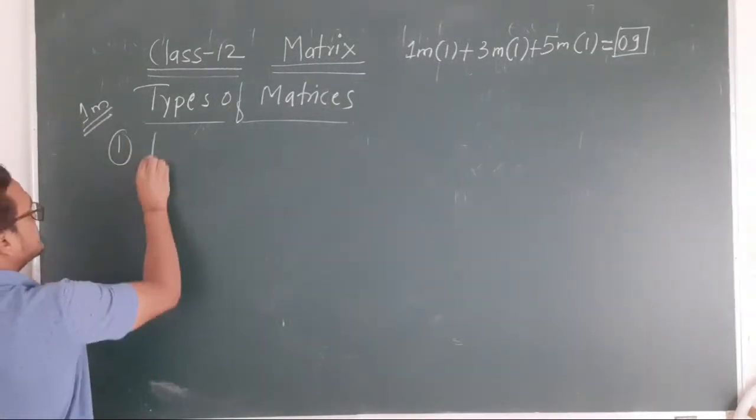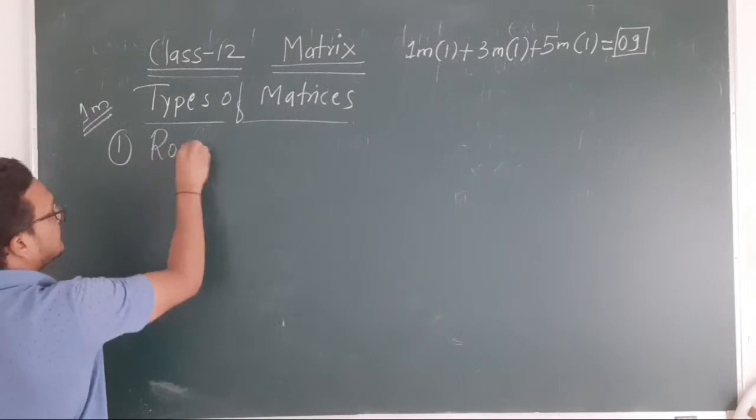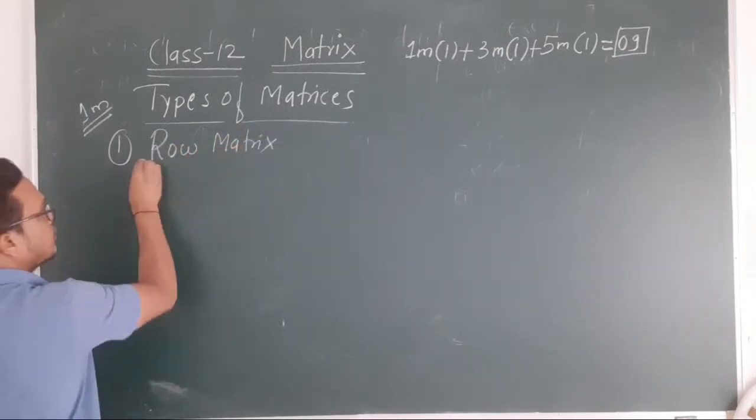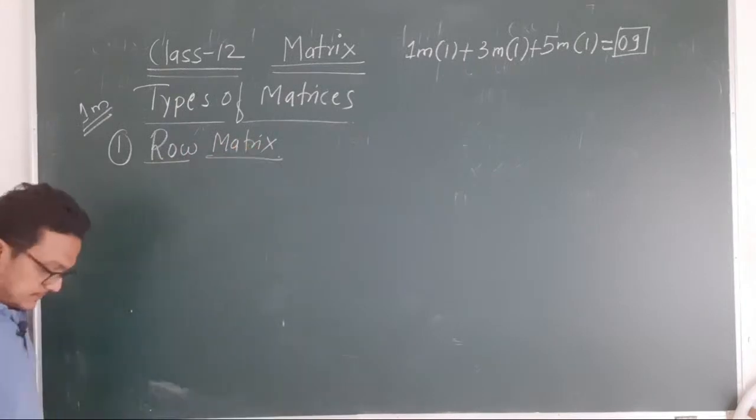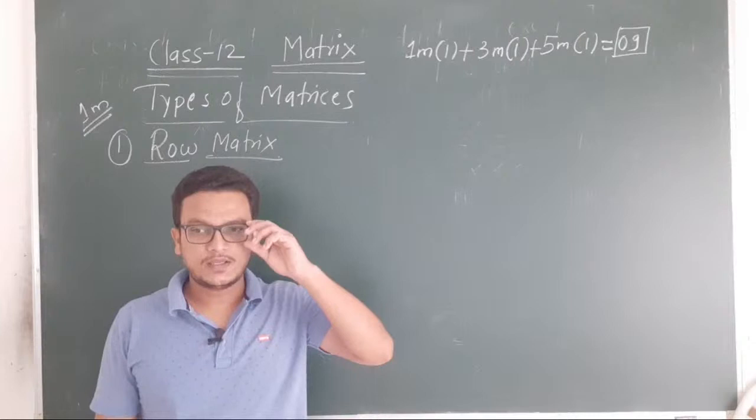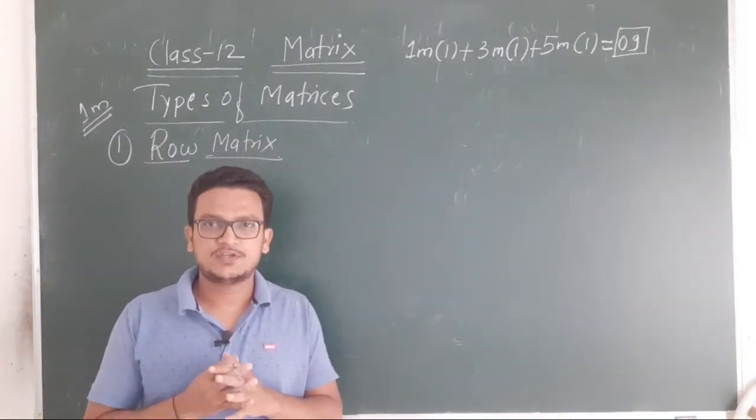So the first one is the row matrix. Now what is meant by row matrix? The definition is very simple.